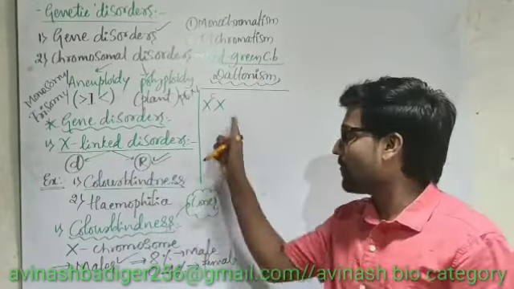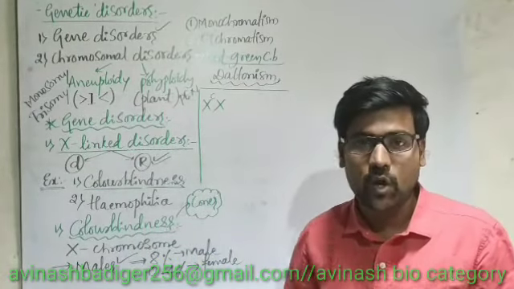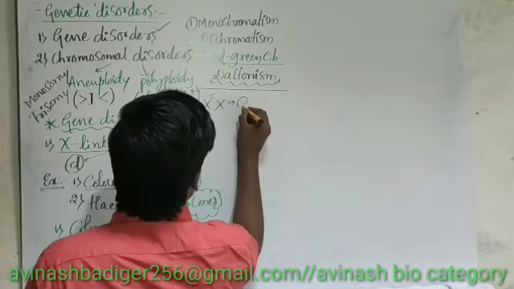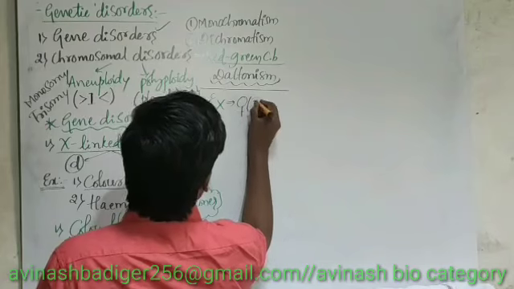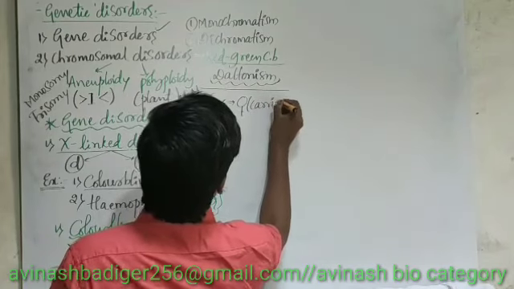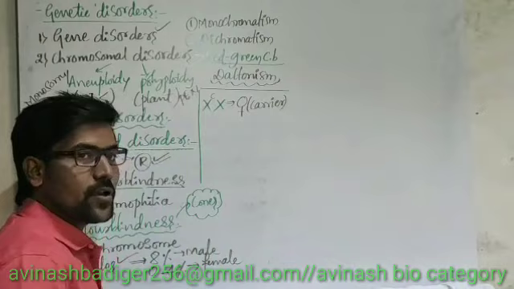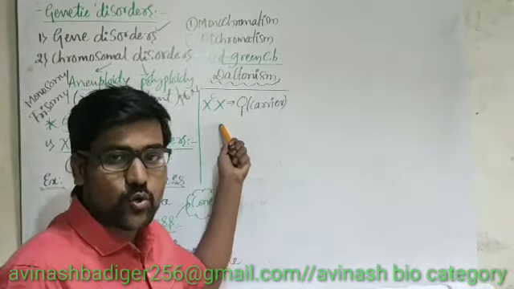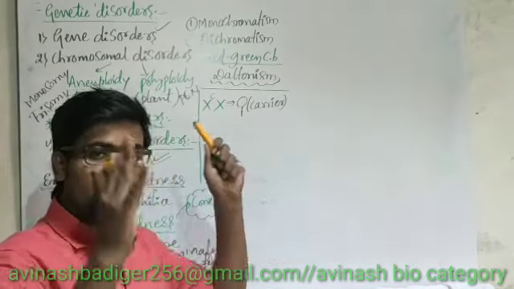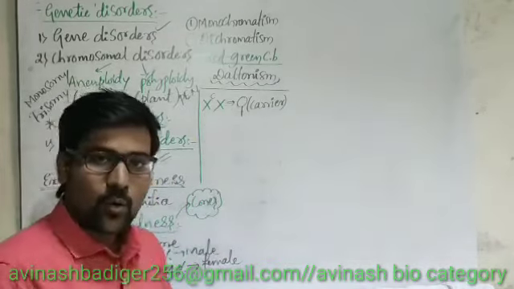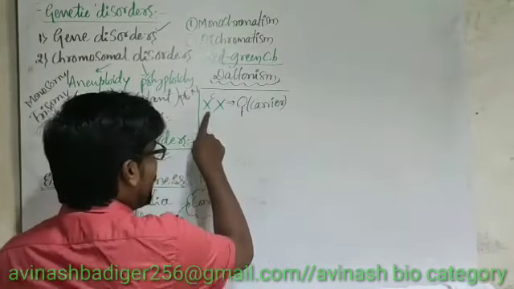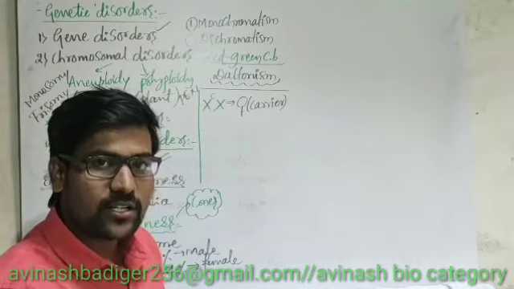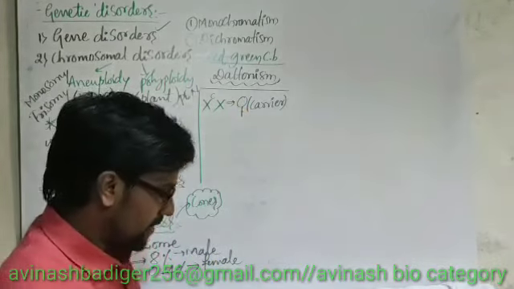So what is the condition? Of course this is a female, whether the female is affected or not. So here she is of course a female, and she is a carrier. She is the carrier female. What does it suggest? She is not having the disorder. She is not showing the symptoms of color blindness. She is a normal female but a carrier. What does it suggest? She is having one defective gene. That defective gene is transferred to the next generation. Hence she is considered to be the carrier.